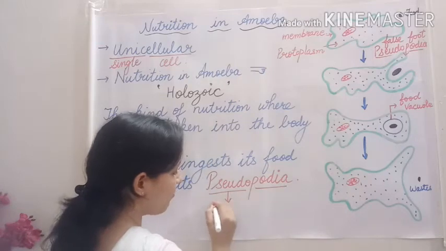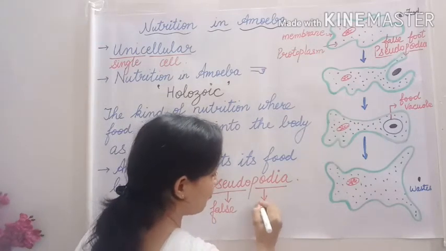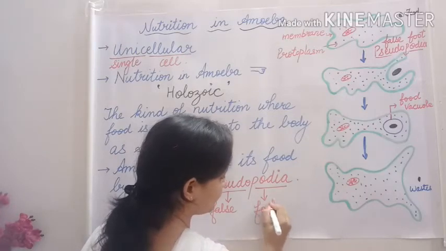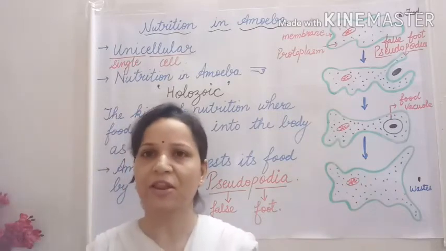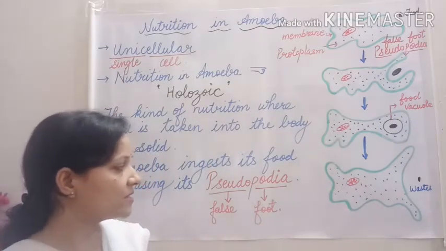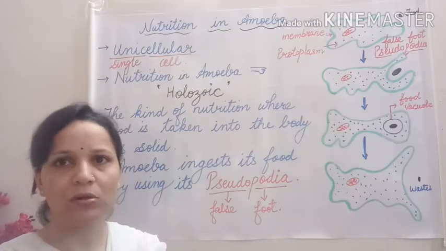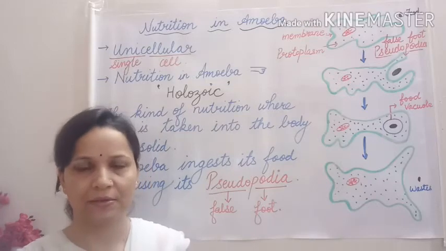Pseudo means false and podia means foot. So amoeba takes in food by extending finger-like structures that are called pseudopodia.